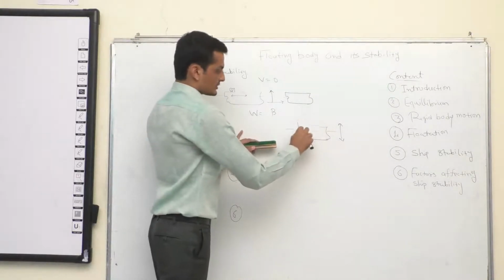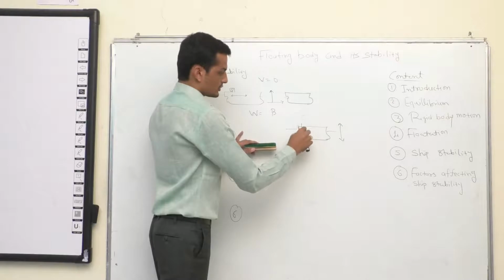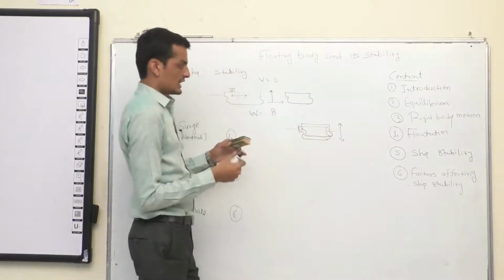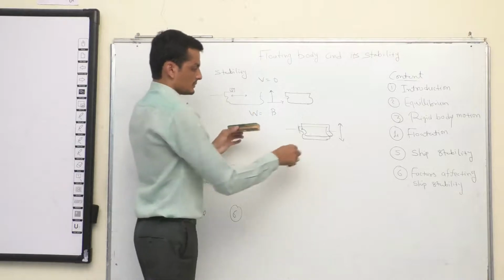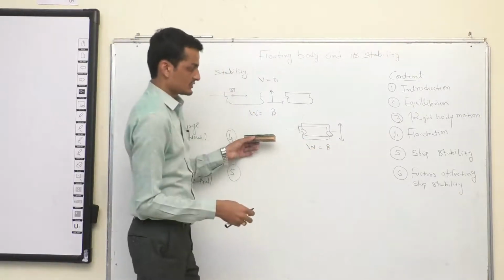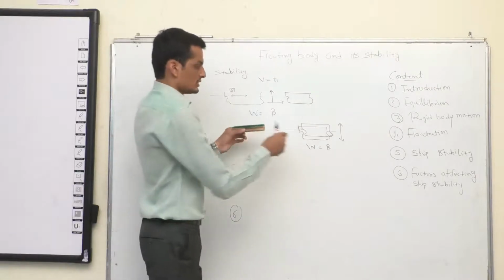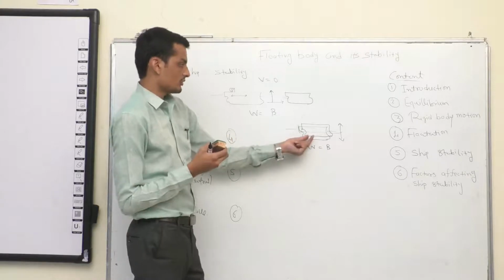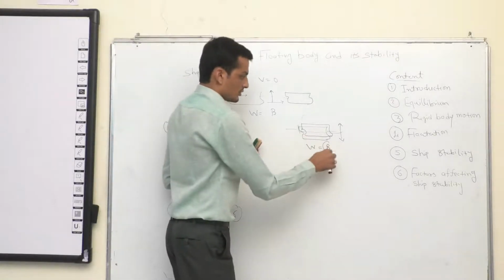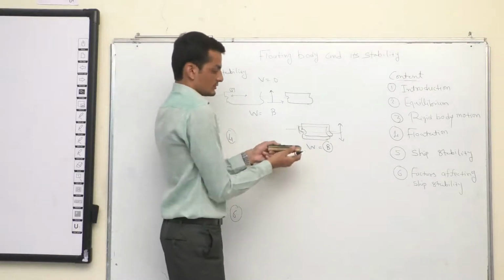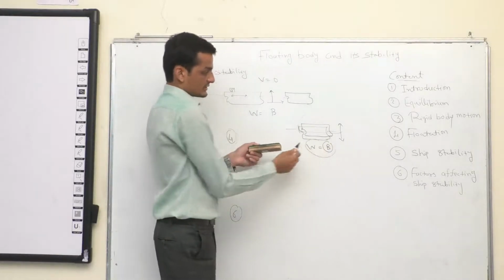The ship will go to a new location. And the moment it goes up, the weight is supposed to be balanced with the buoyancy force. That is not there, because the underwater volume, we'll understand that later, will reduce. That's why the buoyancy force will reduce. So the ship will again fall down because this equation is not satisfied.